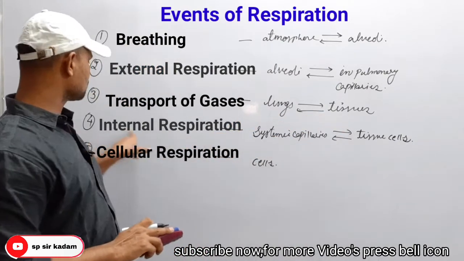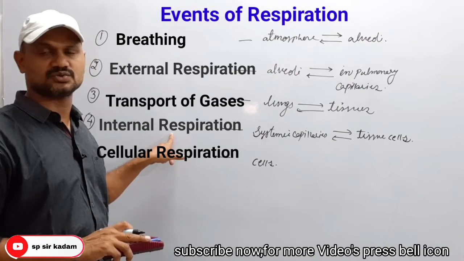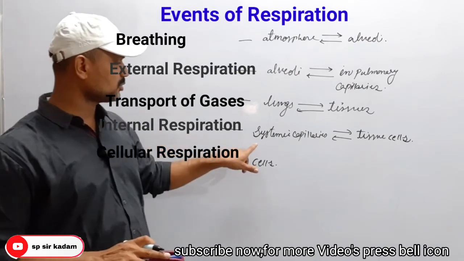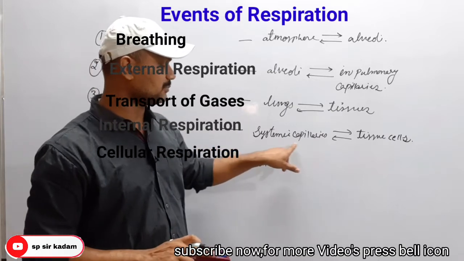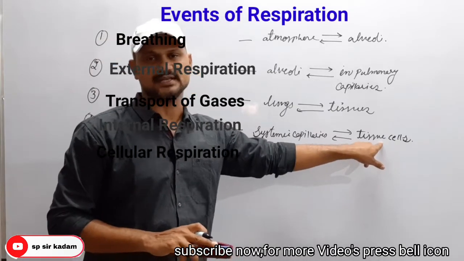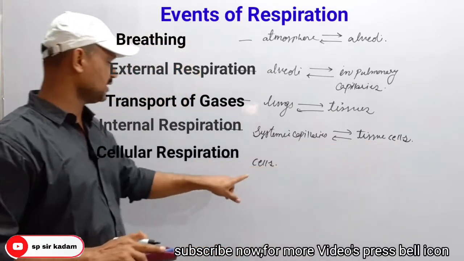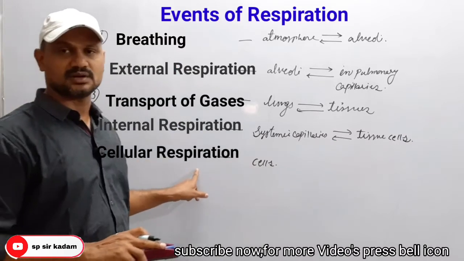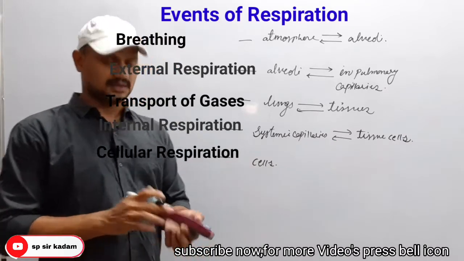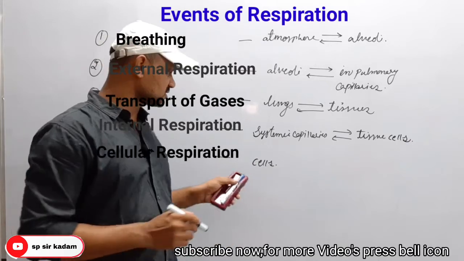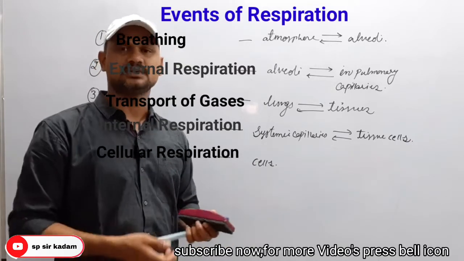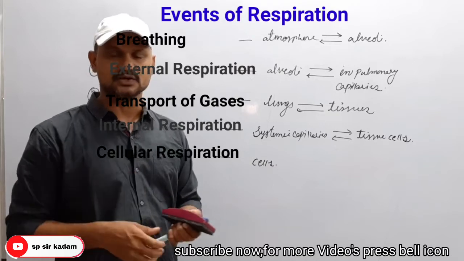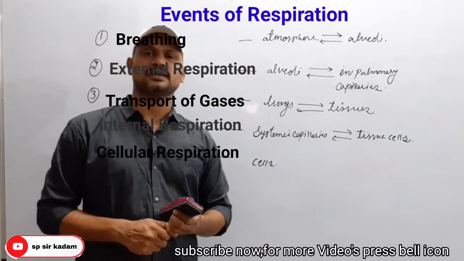And the fourth step is what? Internal respiration or tissue respiration. So here the transport of gases between systemic capillaries and the tissue cells. And finally, cellular respiration. Here oxygen reaches the cells, and the cells take that oxygen and undergo catabolic